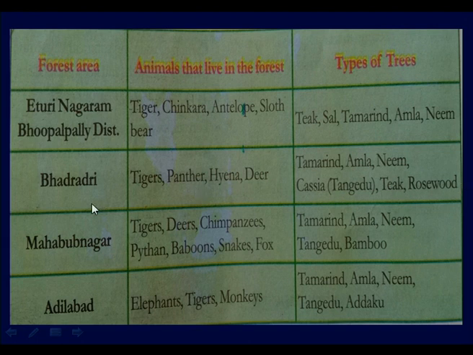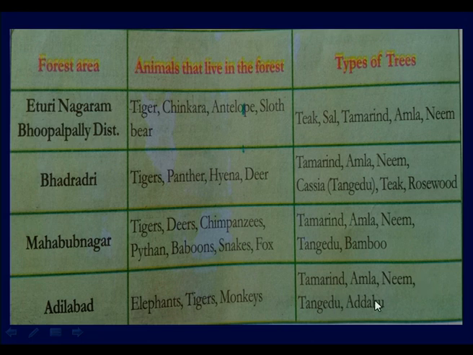The next forest area is Mahabubnagar, and the animals which live in these areas are tigers, deer, chimpanzees, pythons, baboons, snakes, etc. Types of trees are tamarind, amla, neem, tangedu, bamboo, etc. And the forest area of Adilabad includes animals like elephants, tigers, monkeys, and types of trees are tamarind, amla, neem,